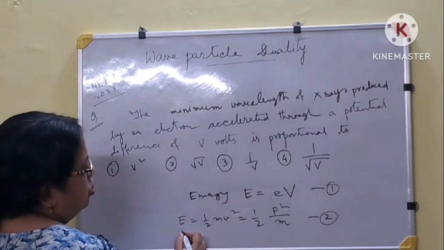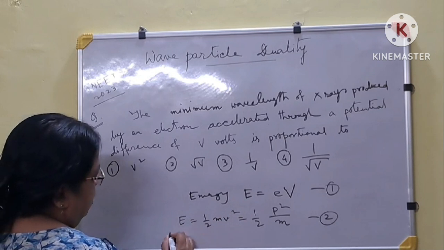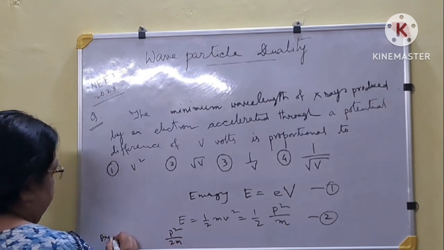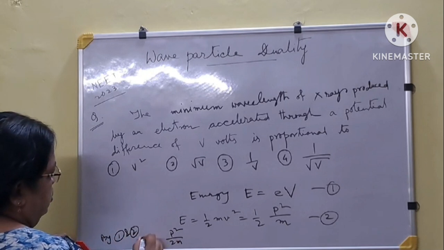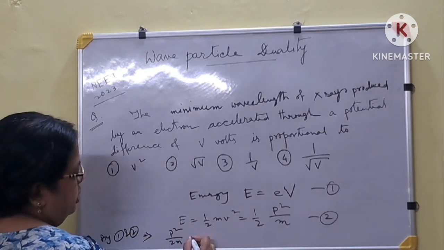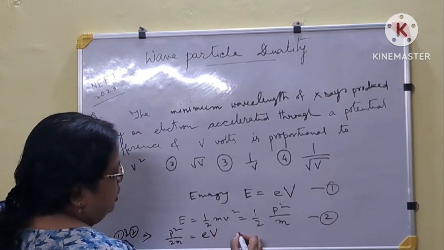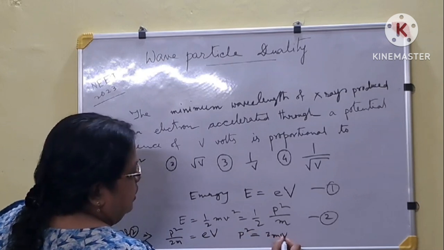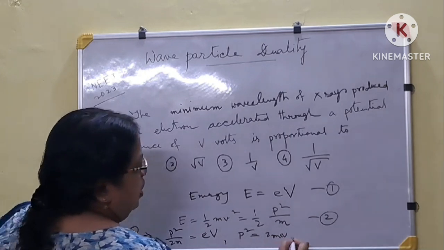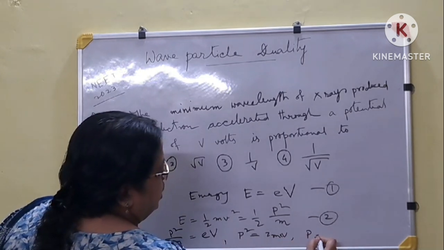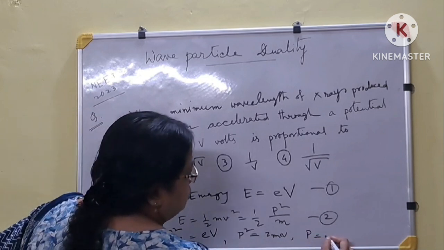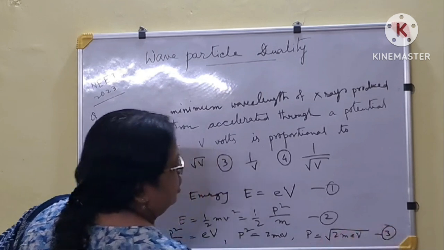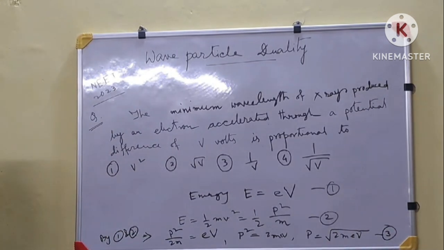If we equate these two, from equations 1 and 2, p square by 2m is equal to eV, or p square is equal to 2meV, or p is equal to square root of 2meV. So this is equation 3.